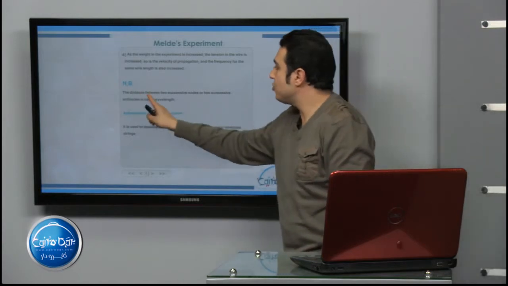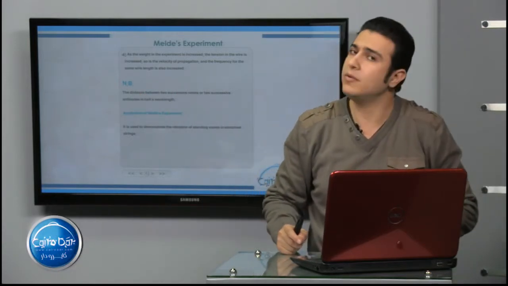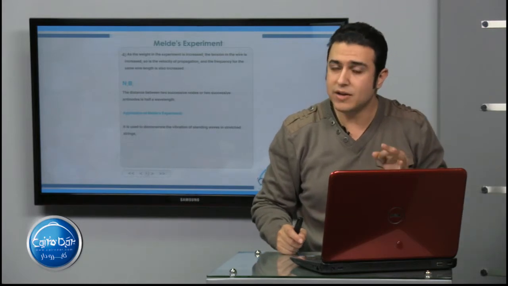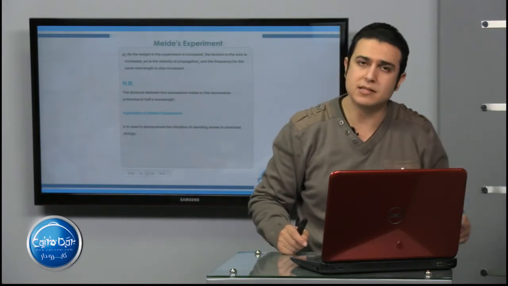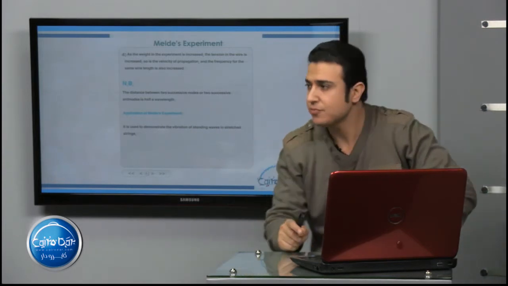The distance between two successive nodes or two successive antinodes is half the wavelength, because the wavelength of a standing wave is twice that distance.